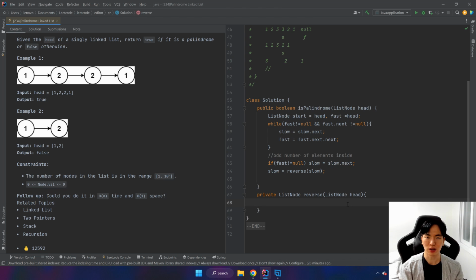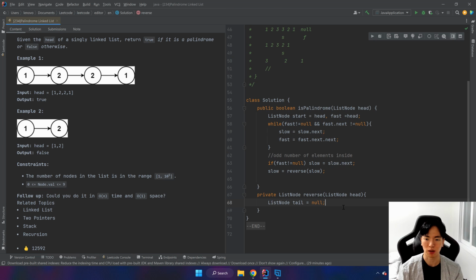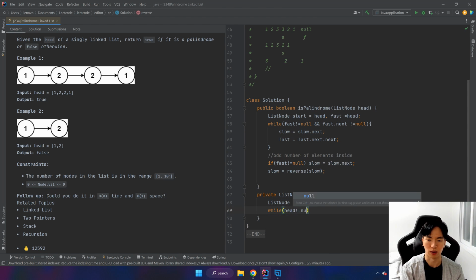So you guys know, when we substitute values of a and b, we create a temporary variable called temp, and then we store the value of b inside temp, and then we do a kind of substitution. So that's basically what we're going to do. So ListNode tail equals null. Our tail is going to be that temporary value, and we're going to do while head is not equal to null. That's the end condition.